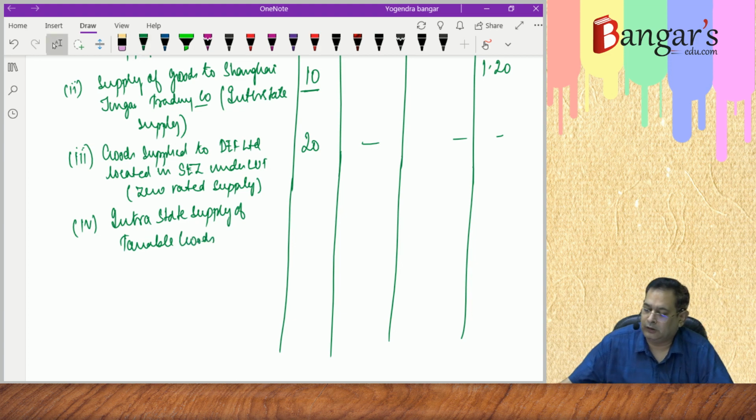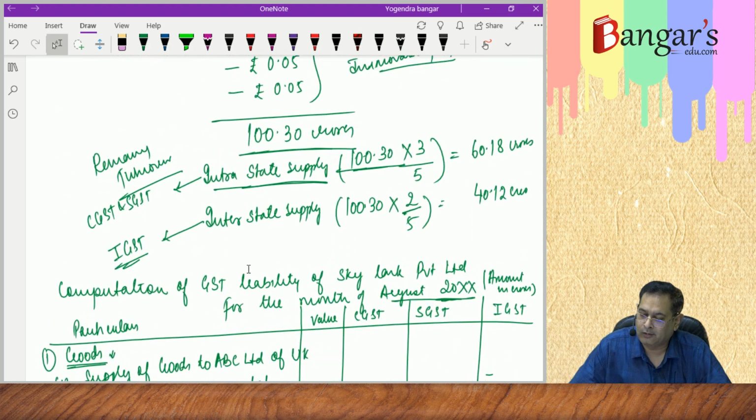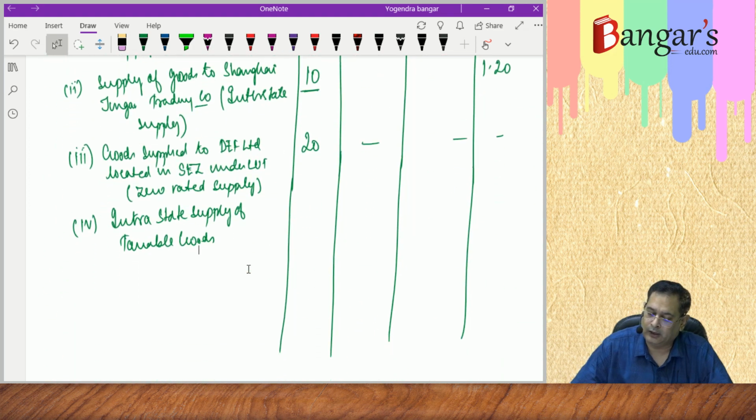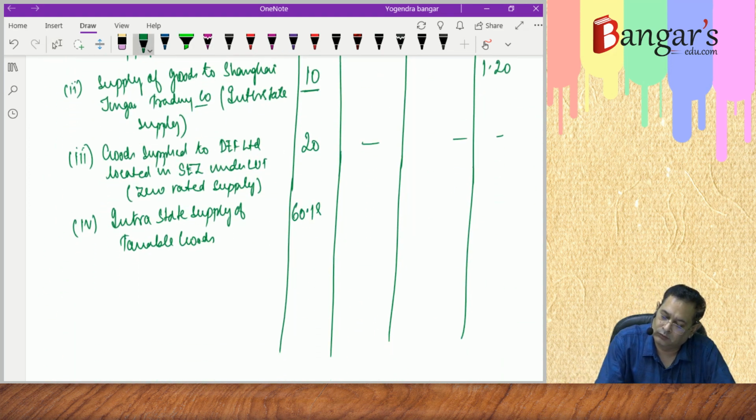What is the intrastate supply of taxable goods? It is 60.18 crores, and will be liable to CGST at the rate of 6% and SGST at the rate of 6%. So 60.18 into 6%, that is 3.6108 crores.